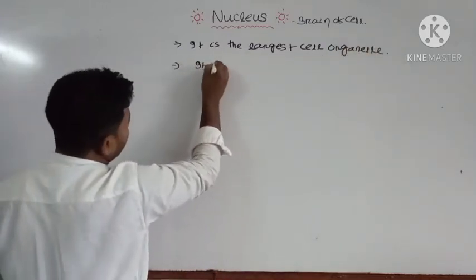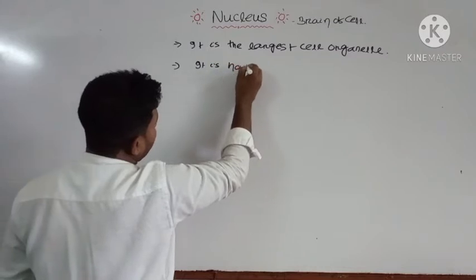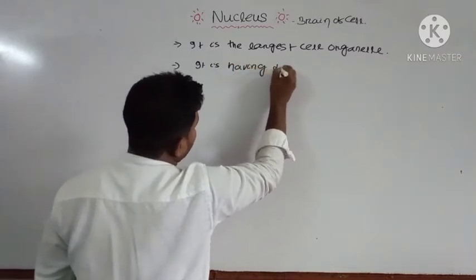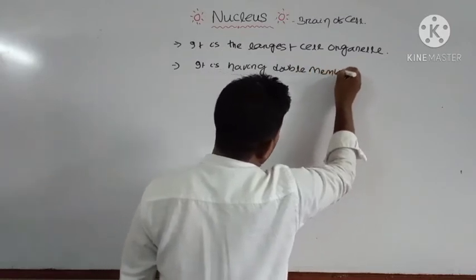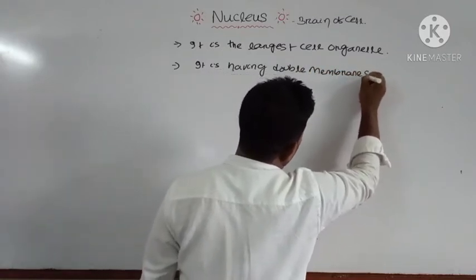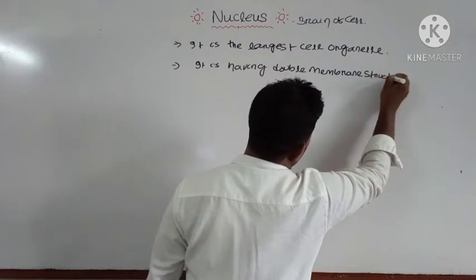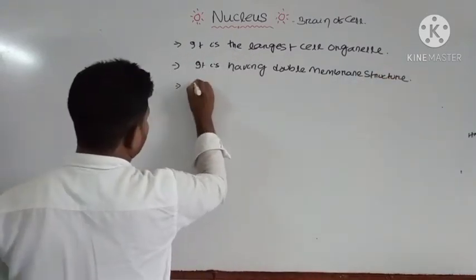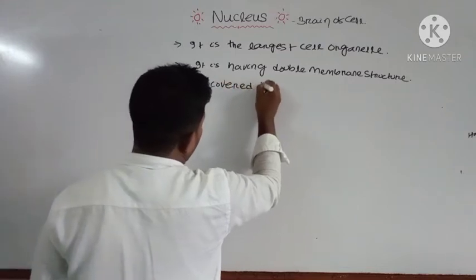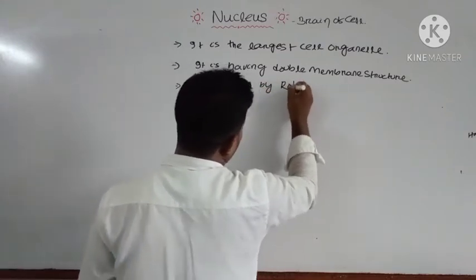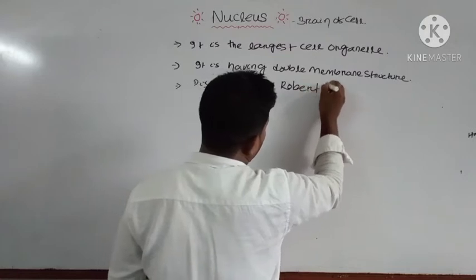It was first discovered by Robert Brown.